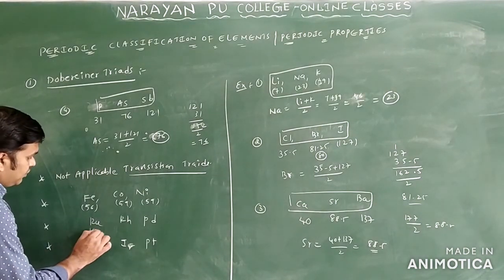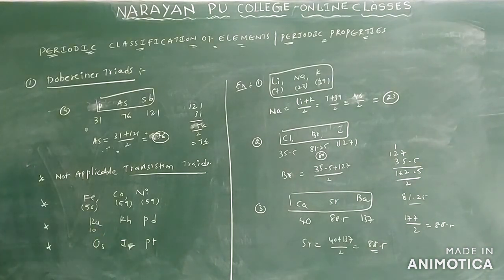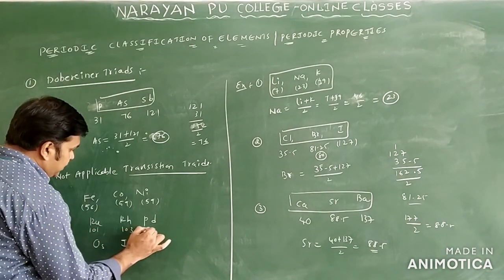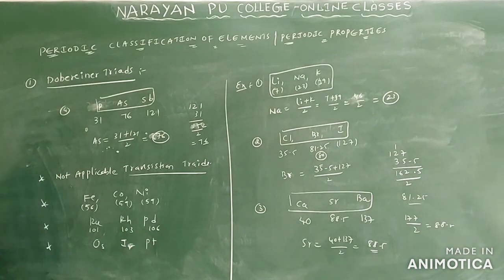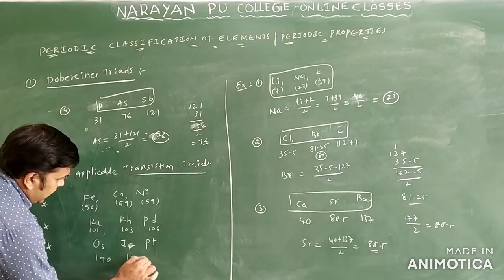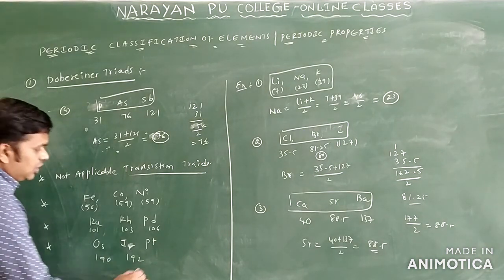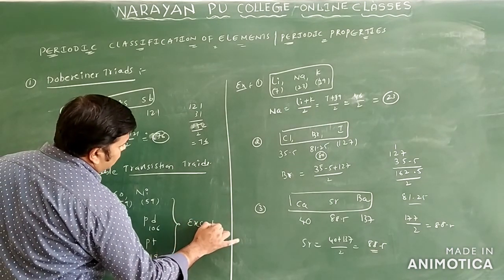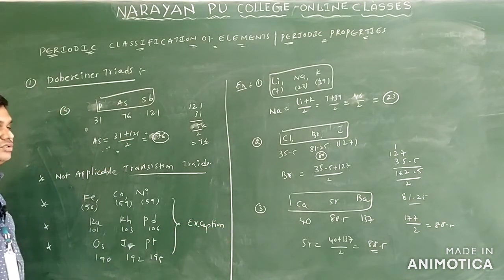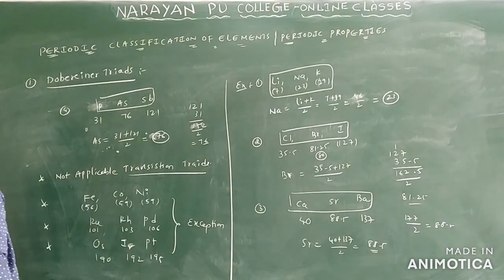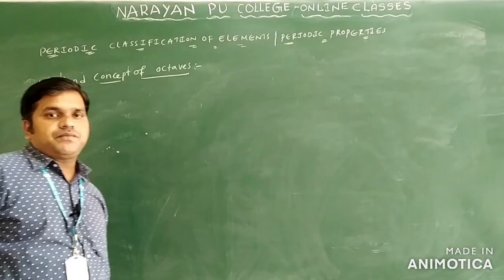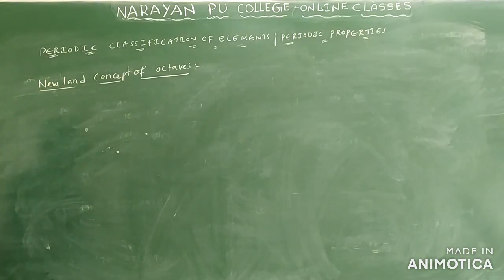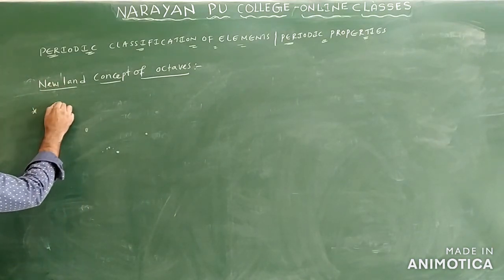Ruthenium is 101, rhodium is 103, and palladium is 106. Here also, the masses are approximately the same. And one more, osmium is 190, iridium is 192, and platinum is 195. So this is an exception case for Doebereiner triads. This is regarding the first classification, Doebereiner triads. Next we have Newlands concept of octaves. Here you can see the definition.